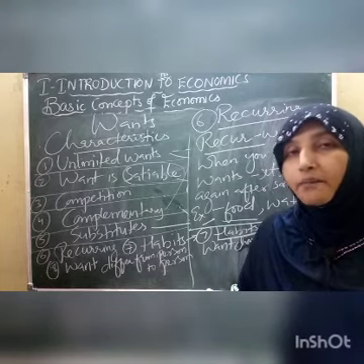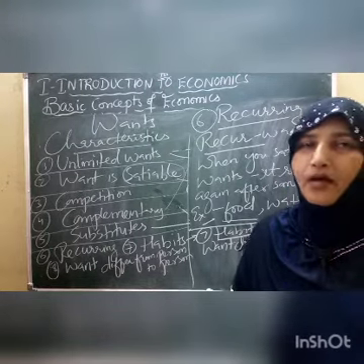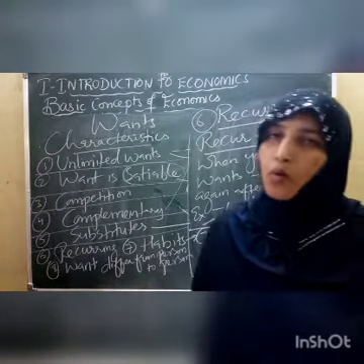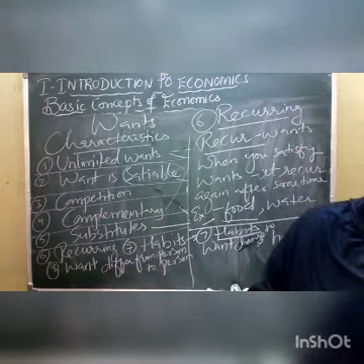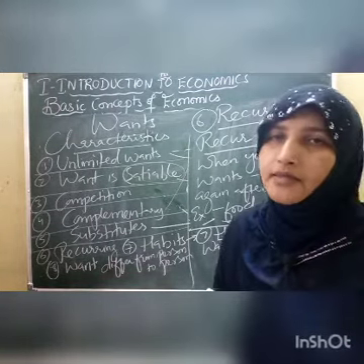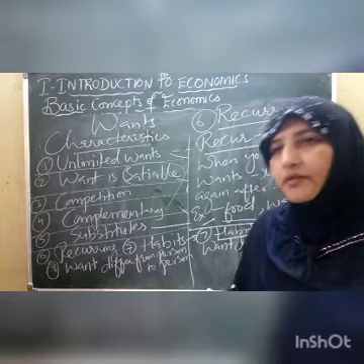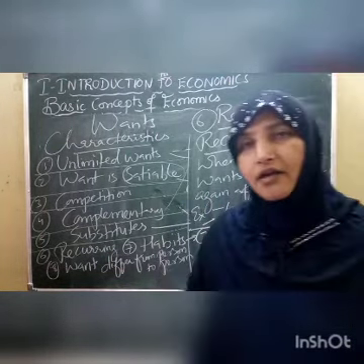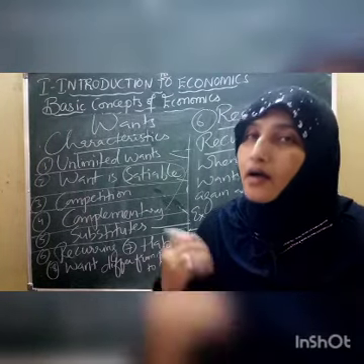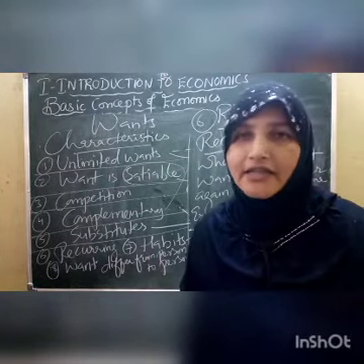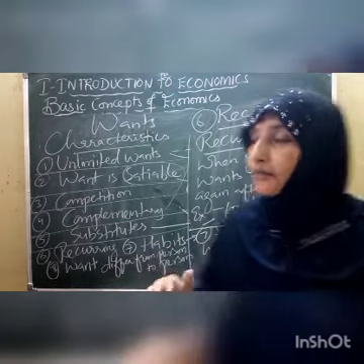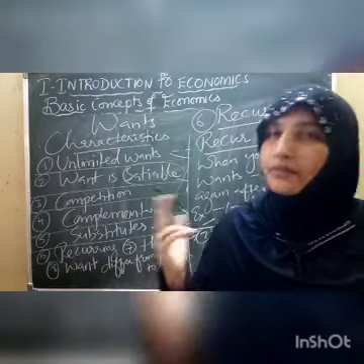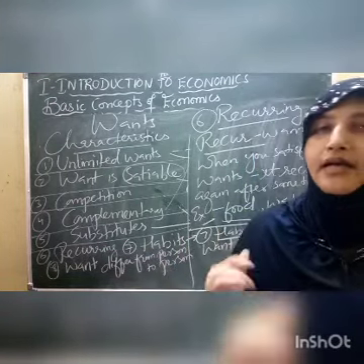Wants become habits. Are you understanding, children? Like that, we find that by birth, no person is born an alcoholic. One time or another, the person drinks wine, but later on, if he keeps drinking, he becomes alcoholic. He becomes addicted to that. So what does it mean, children? Sometimes our wants become habits, sometimes a good habit, sometimes a bad habit.